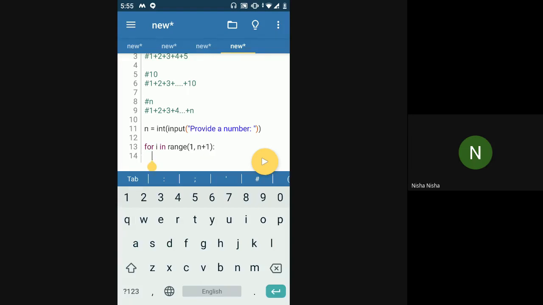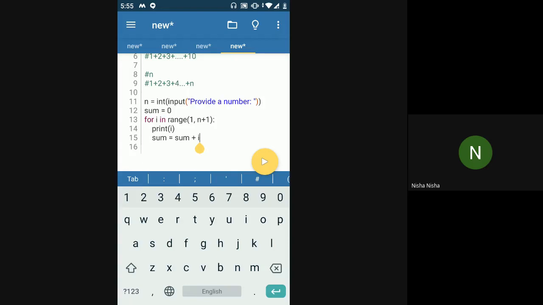Now I want to add it all. I want a sum of it all. So I'll say sum is equal to 0. And for each iteration, I'll add the i to that sum: sum is equal to sum plus i. For every iteration, i will get printed, and that i will be added to my original sum. Initially I have 0 value. In the first iteration of the loop, i would be 1, so 1 will get printed and 1 will be added to the sum. Now sum becomes 1. In the second iteration, i would be 2, and 2 would be added to the current sum, which means 1 plus 2.